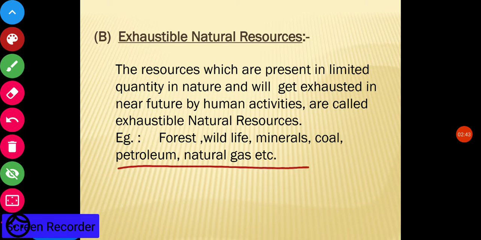At first, you may feel that there are plenty of forests, plenty of coal, petroleum and natural gas. But these resources take millions of years to be formed. That is why, if we use them continuously, after some time they may be exhausted, they may be finished in the near future due to human activities. So such resources are called exhaustible natural resources.